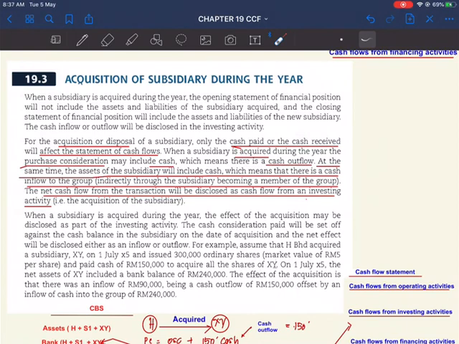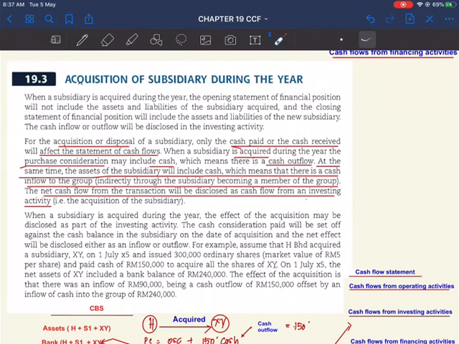That will be a cash inflow. The cash outflow will be the purchase consideration that you have to pay. So in this situation, when you have disposal or acquisition, you have one cash outflow and one cash inflow.